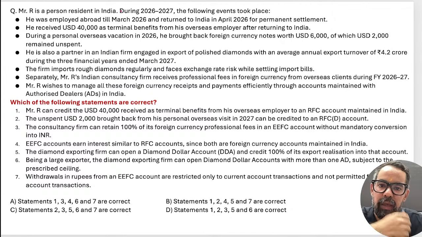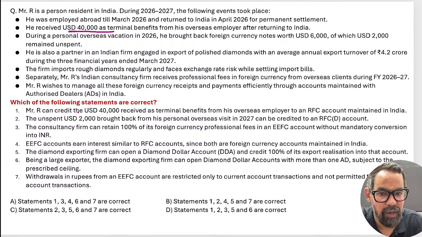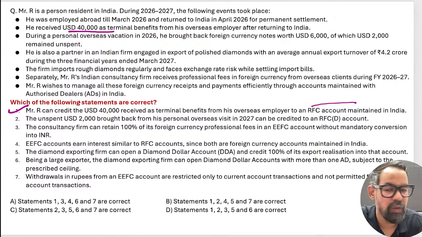So first, he was an employee abroad and returned to India, permanent settlement, 40,000 terminal benefit and this, okay, can credit 40,000 received in this to RFC account, yes 100% true, it should be correct, huh? Yesterday also we talked about these types of areas. So resident foreign currency account, that is the motive, that if you have any foreign income with you, you can bring it back to India and keep it in this particular account, and for 2 years it will be RNOR status itself, okay.